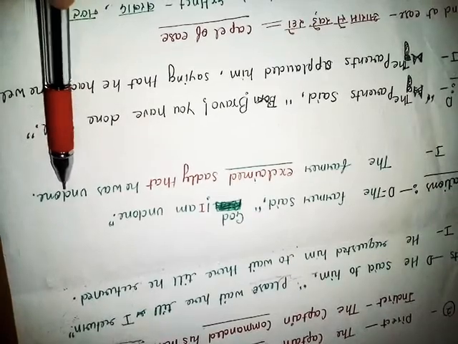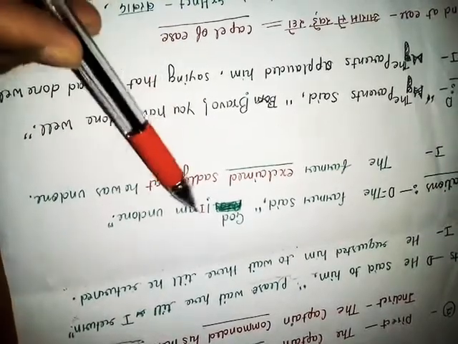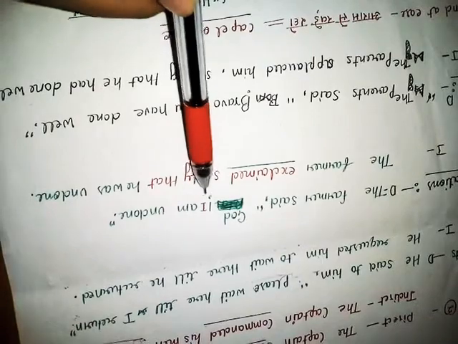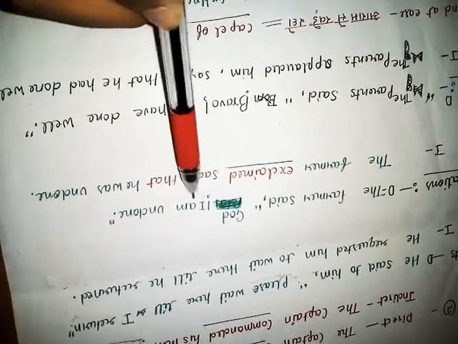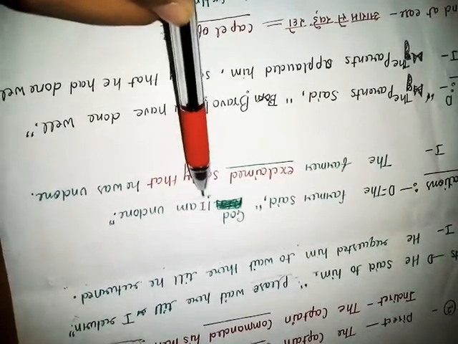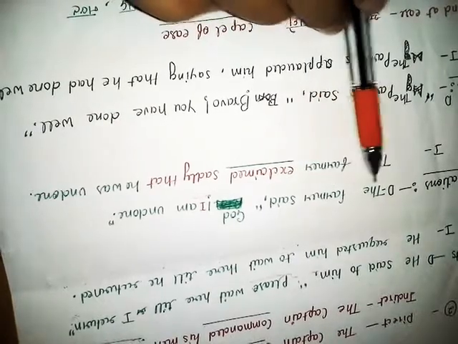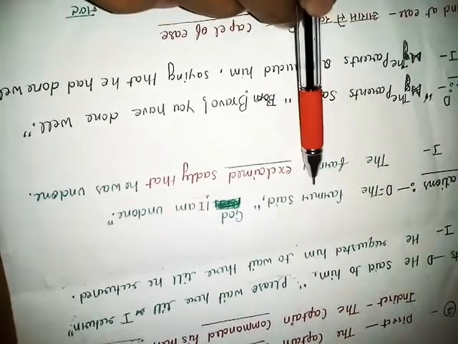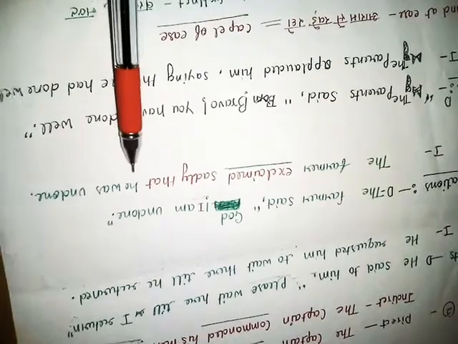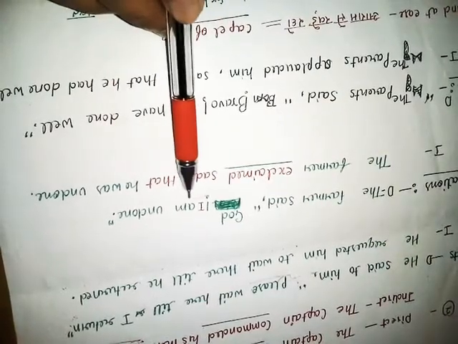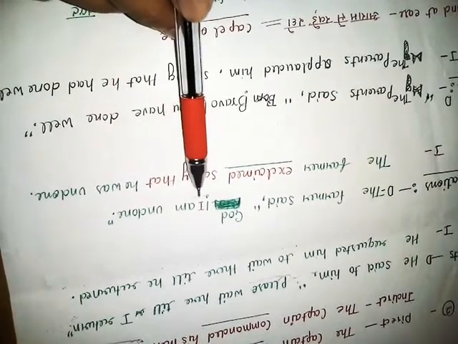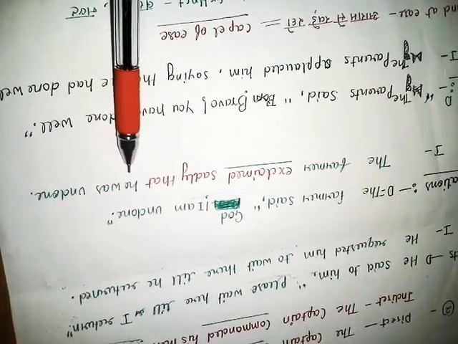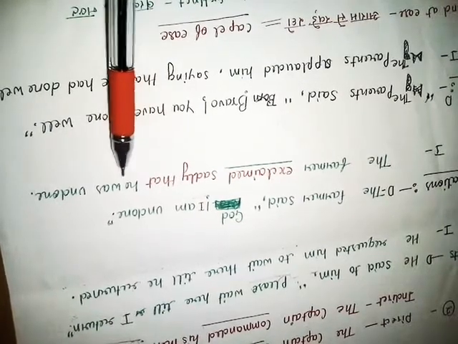Friend, I have already told you why he: here the subject is I, and while converting direct to indirect, I converts according to the subject of the reporting verb. The reporting verb is farmer and it is masculine gender, so we are using he, because I is a first person pronoun.